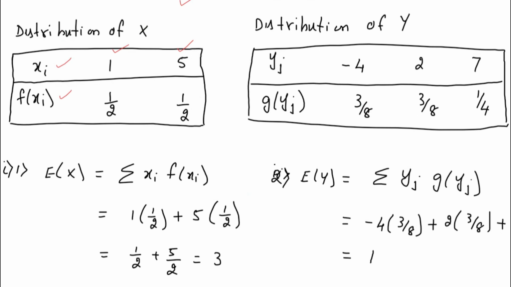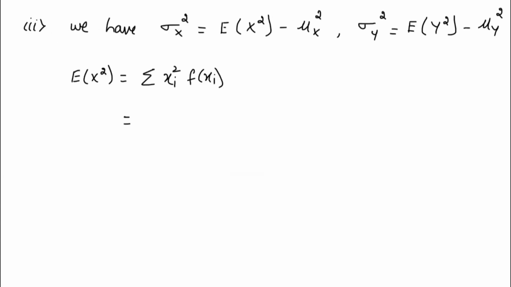So try to see this table, the distribution of x table. You know the value of xi and you know the value of f of xi. You already calculated E of x. So in place of this x over here, you are getting x square. So you have to square and then multiply with f of x. That's the difference you can find here. So let us try to evaluate that one. You can see the table and evaluate.